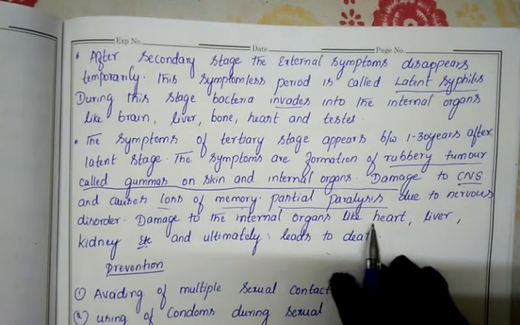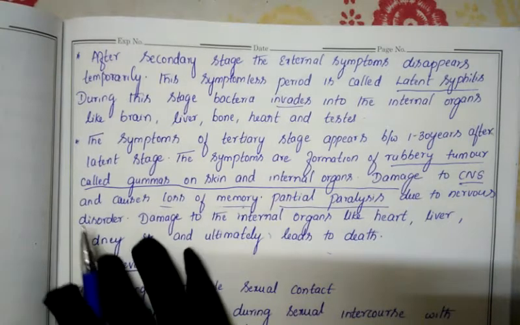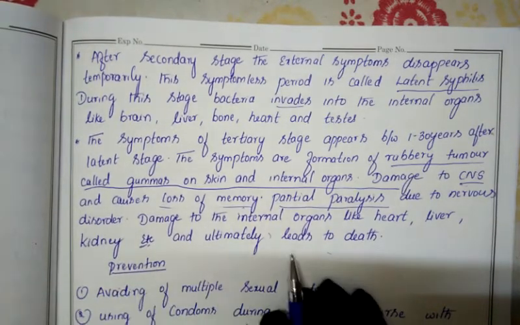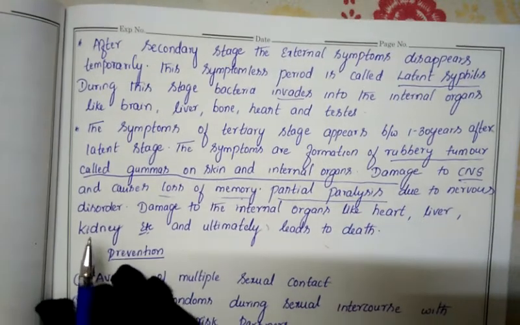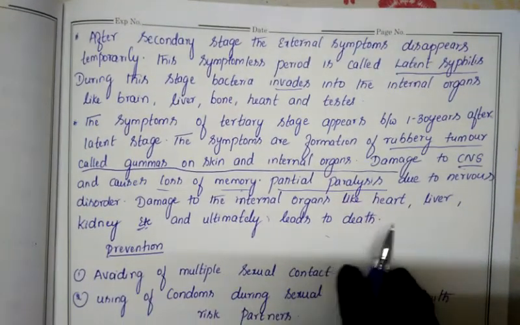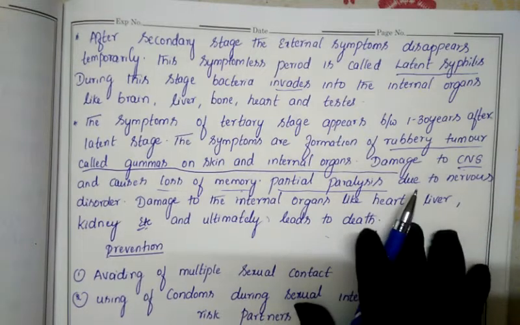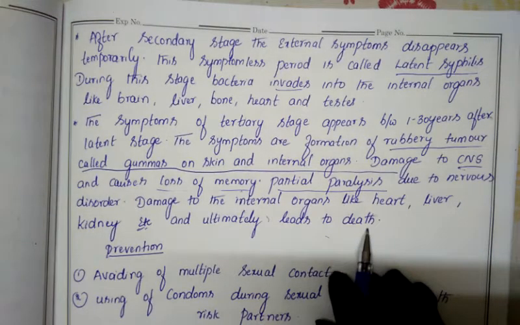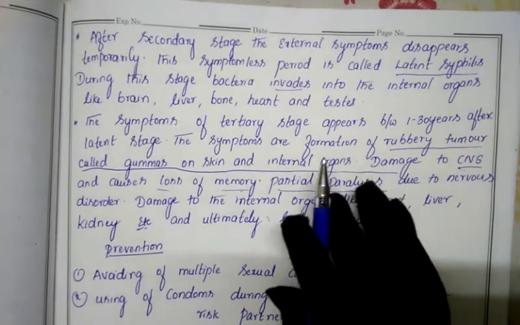So it may damage the heart, liver, kidney, pancreas, and ultimately the person will die. So finally it causes the death of the person. These are the symptoms of syphilis. Finally the person will go into a death condition, because the symptoms do not show properly.